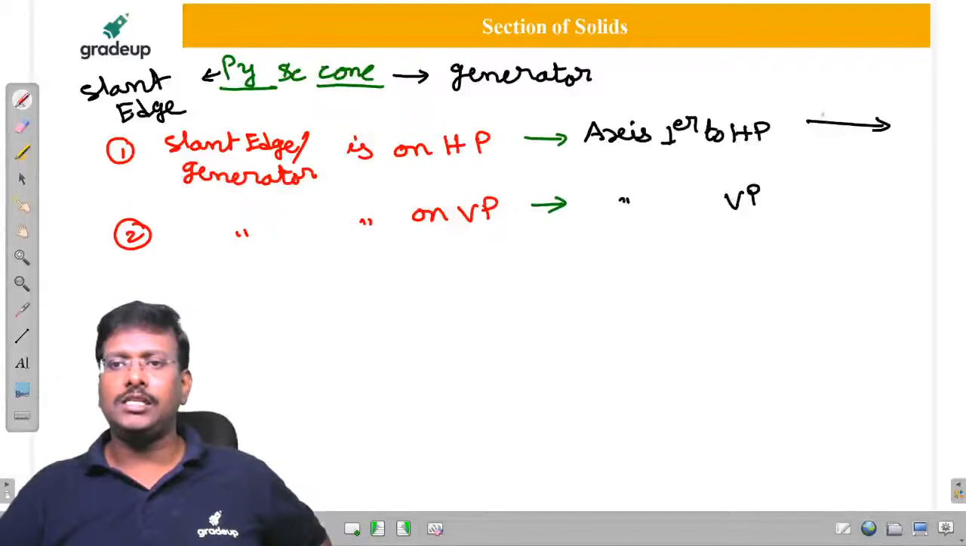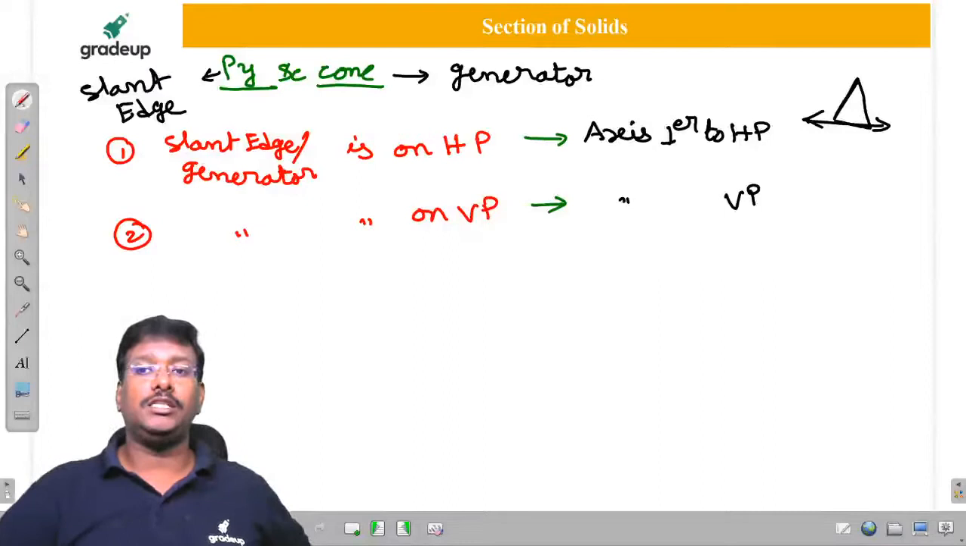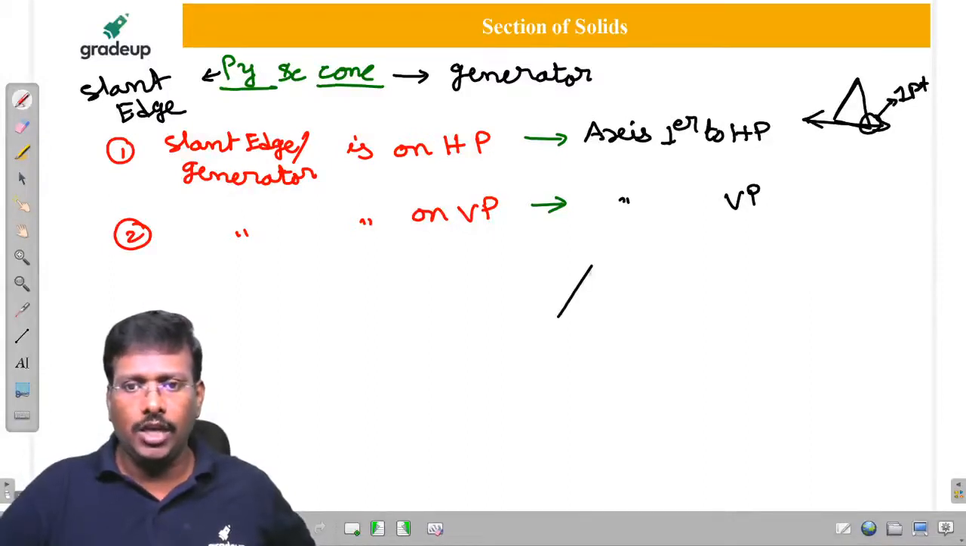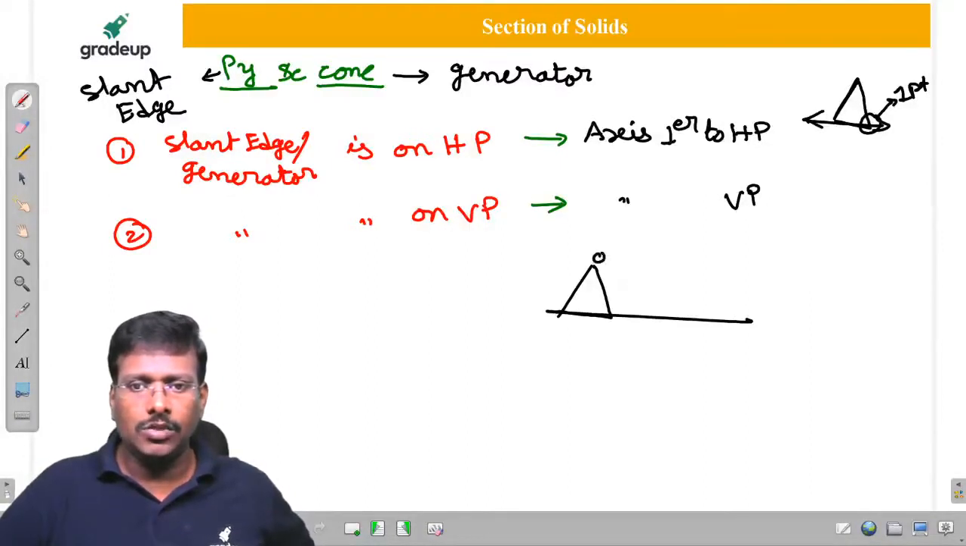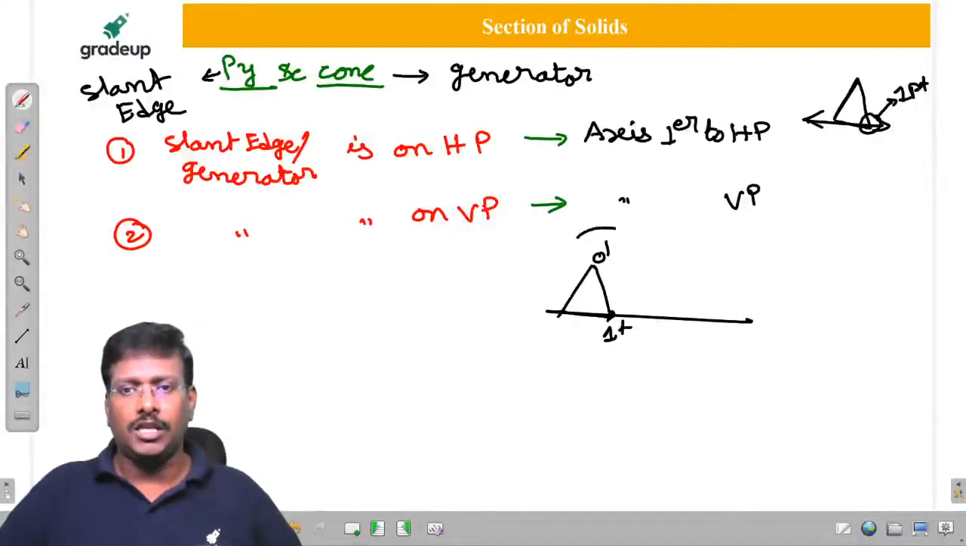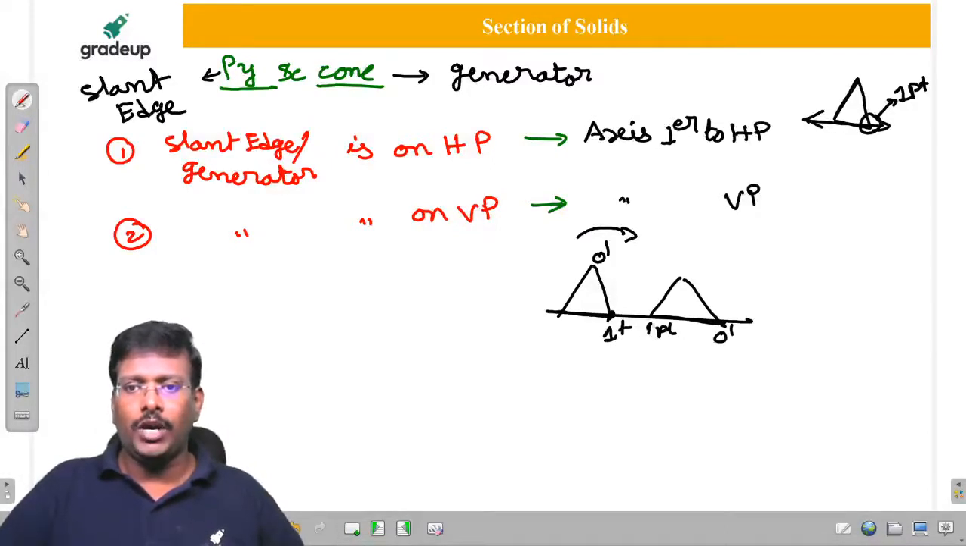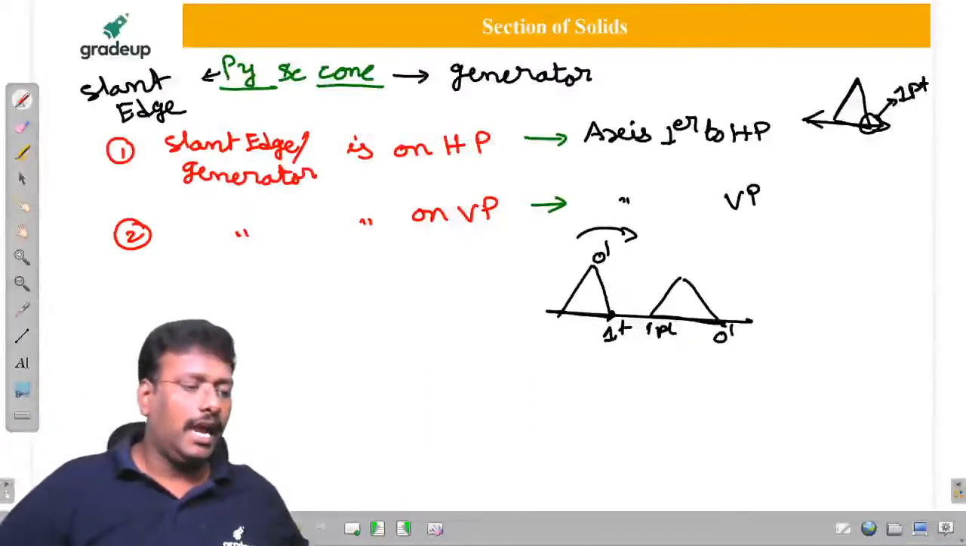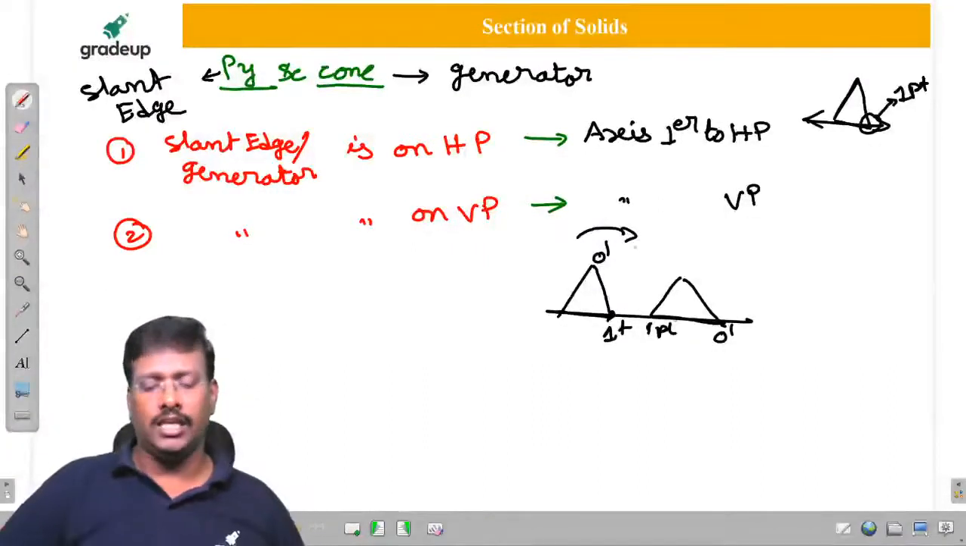Sir, once the axis is perpendicular to HP, we are going to get like this. But for case of pyramid, it is important. In case of pyramid, here you need to get only 1 point. Why, sir? So initially we will take like this. This is O dash. Here only 1 point I am going to get. Now the generator is not in HP, sir. I will rotate it like this. So it is tilted like this. This is going to be 1 point. This is going to be O dash. 1 point and O dash is nothing but a slant edge. Is it clear? That is the reason.